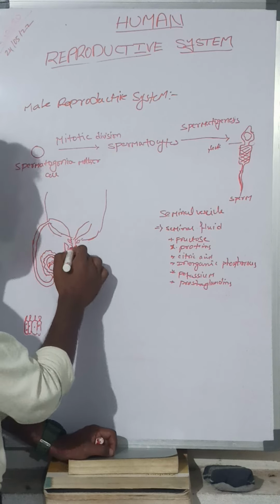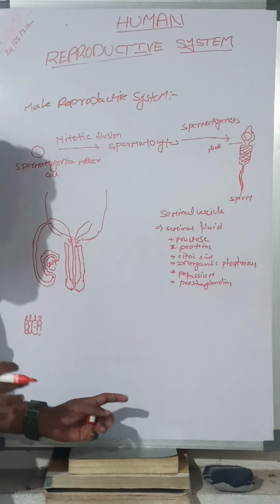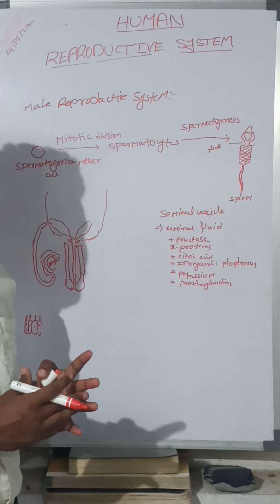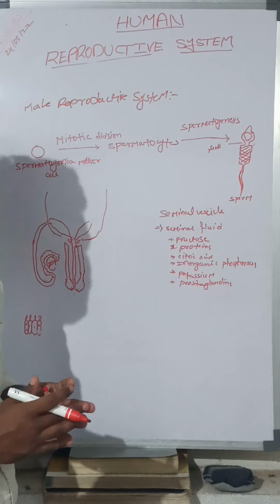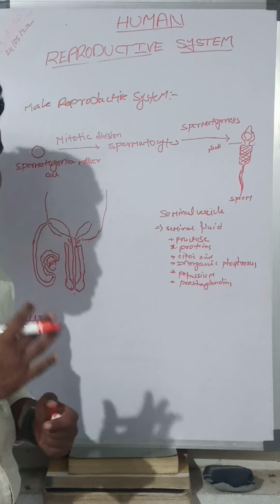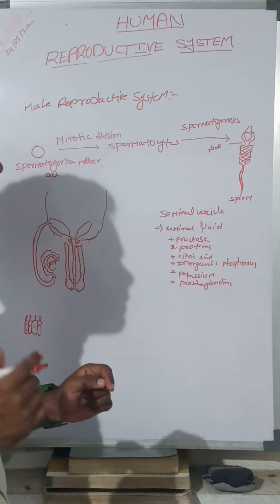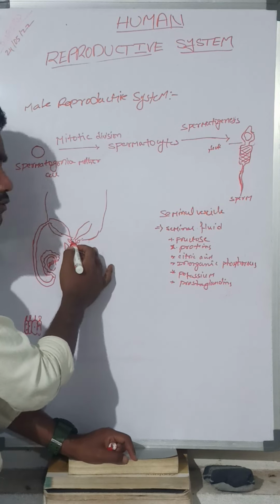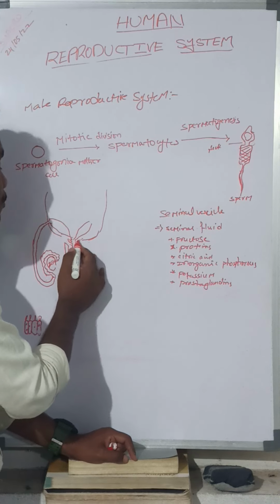Urine and sperms pass through the urethra. But it was different when we observed in the females, because they have separate canals for urine and gametes, that was the urethral orifice and the vaginal orifice. But here we have a common passage, that was the urethra. Here the seminal vesicles open into the prostatic urethra. Why are we calling this region the prostatic urethra? Because this urethra is present between the prostate glands.